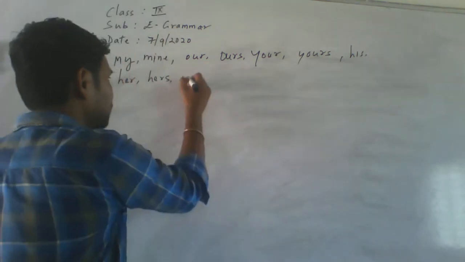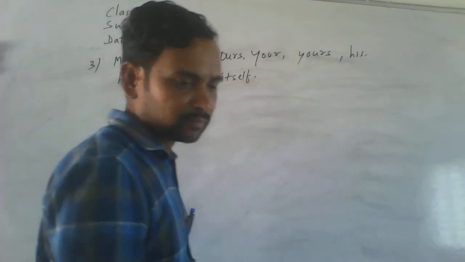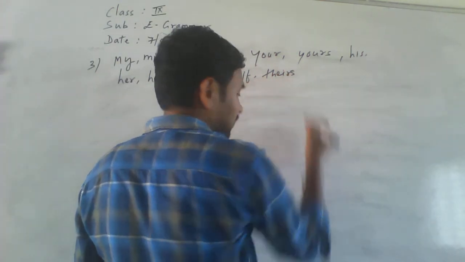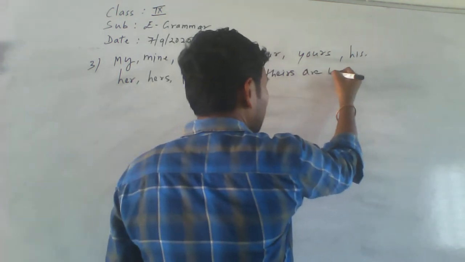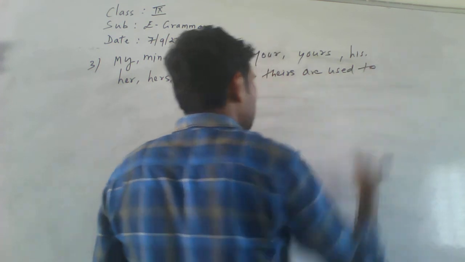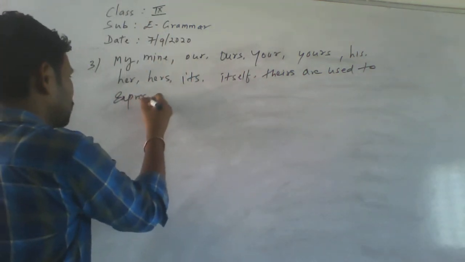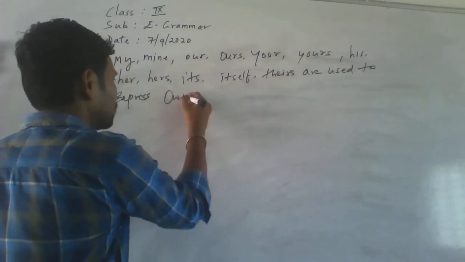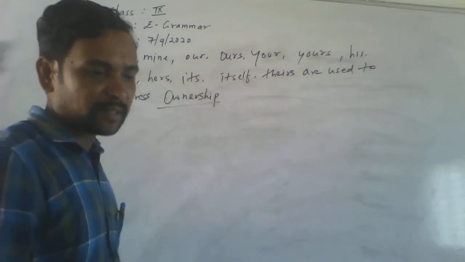Then it, itself. They, theirs. These are used to express ownership. Ownership. Just try to use these pronouns in your own sentences. See here. For example,